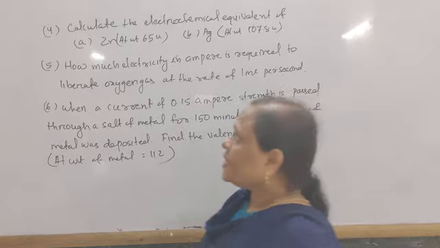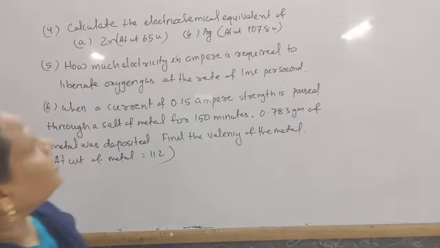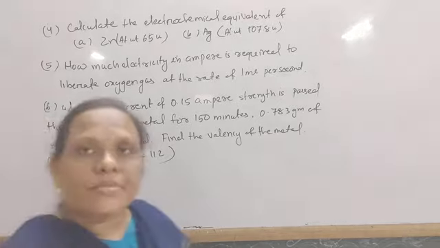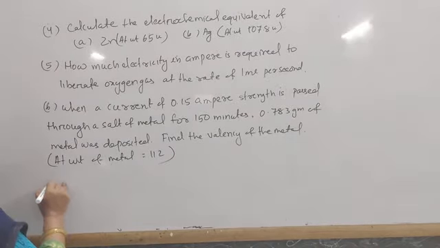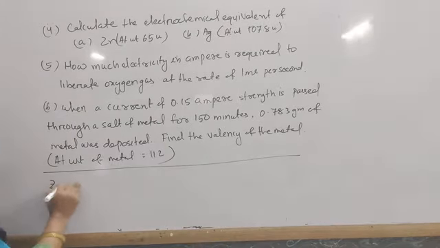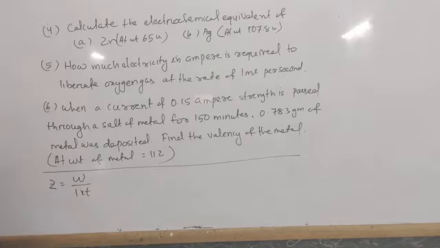Next, come to another problem. Calculate the electrochemical equivalent of zinc and silver, and the atomic mass is given. We know the electrochemical equivalent Z equal to W by I into T, W equal to ZIT, or Z equal to W by IT.